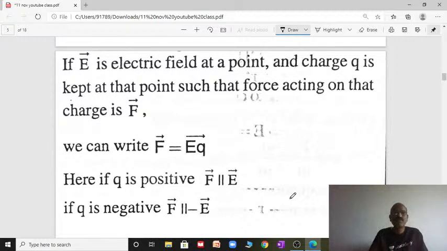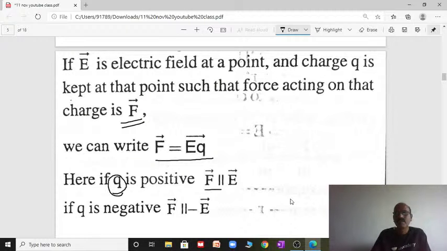If E is the electric field at a point and charge Q is kept at that point such that the force acting on the charge is F, we know that within the electric field if you bring any other charge it experiences a force. The force experienced by the unit positive charge within the electric field is F equal to QE, right? If Q is positive, then the force is parallel to the electric field. If it is negative, then it is parallel to the negative electric field.